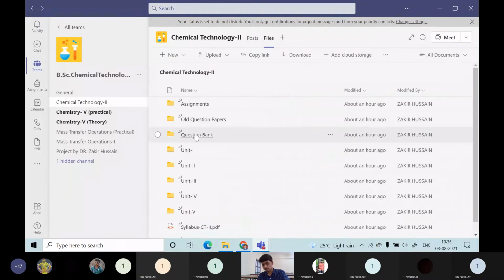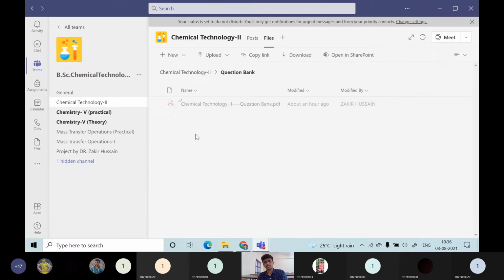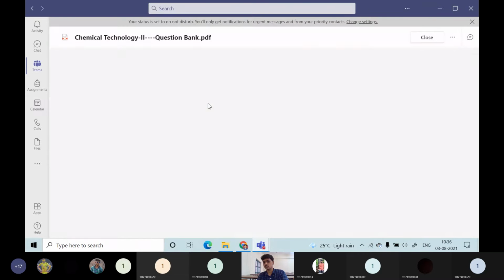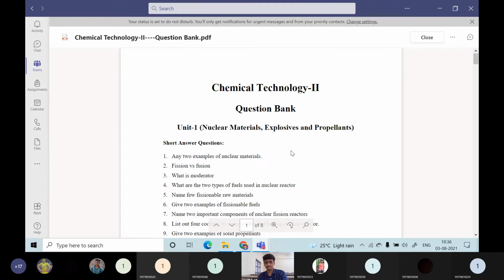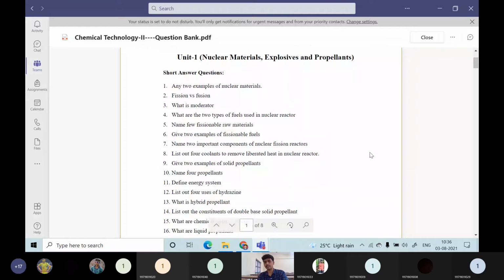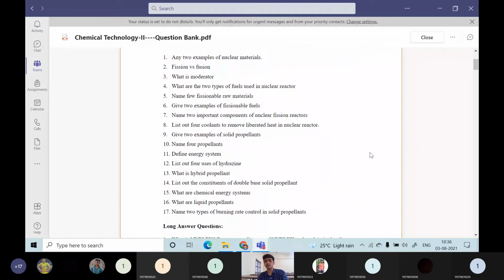Then next is a question bank. As previously I have provided for this IPC also, here is the chemical technology 2 question bank. In this question bank, from unit 1, the most probable questions you are getting from this unit will be given here. The most probable questions that are expected from this particular unit will be given here.